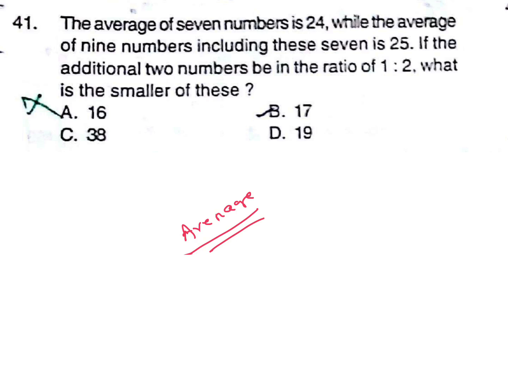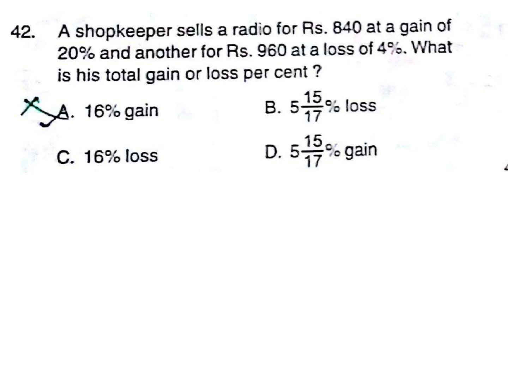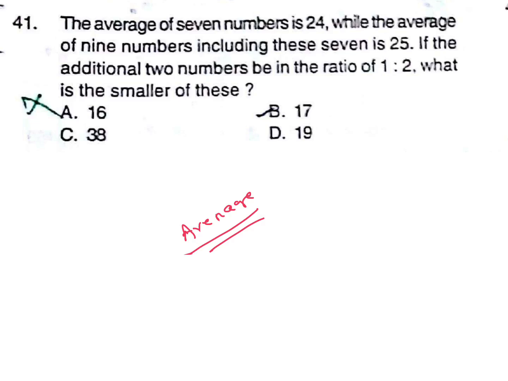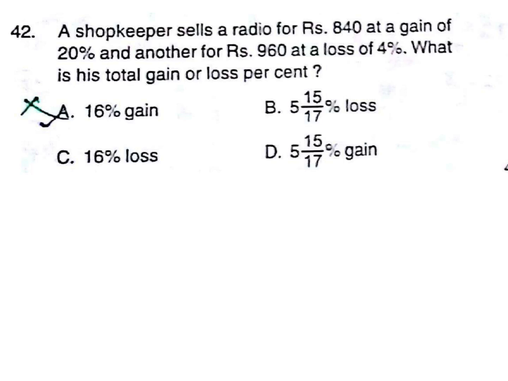The average of 7 numbers is 24 while the average of 9 numbers including these 7 is 25. If the additional 2 numbers are in the ratio of 1:2, what is the smaller of these? A shopkeeper sells a radio for Rs 840 at a gain of 20% and another for Rs 960 at a loss of 4%. What is his total gain or loss percent?